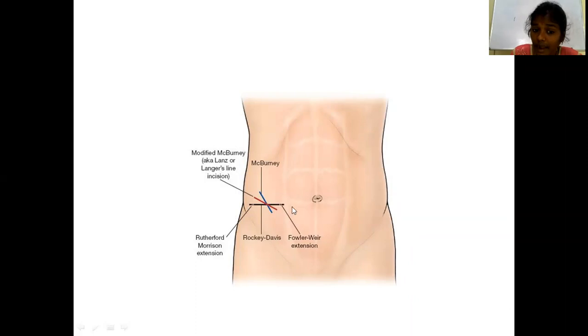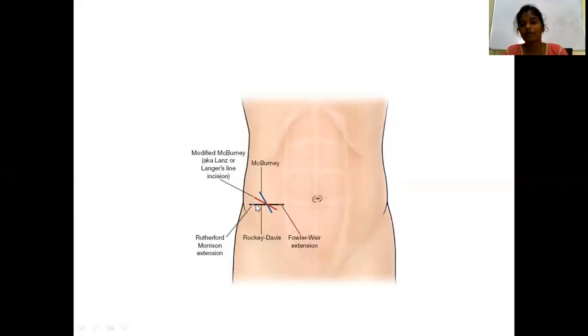If it is exactly transverse, that is horizontal, then it is Rocky Davis incision. If this Rocky Davis incision has a medial extension, that is Flower-Weave's extension. If it has a lateral extension, then it is Rutherford Morrison extension. These two extensions are muscle cutting incisions, whereas McBurney's and Lance are muscle splitting incisions.